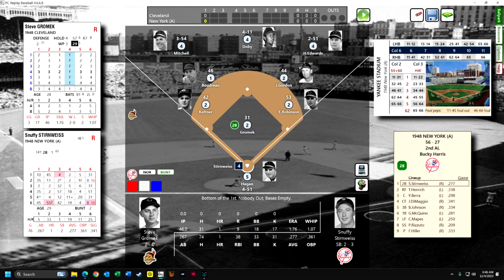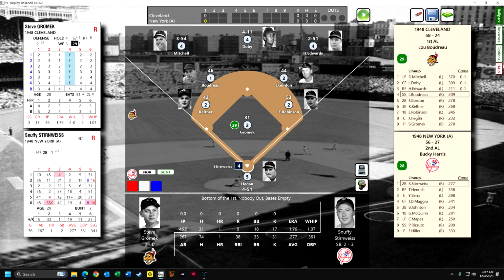Stirnweiss is having a very good year, and they traded Joe Gordon from the Yankees to Cleveland, and they thought he was washed up. And Stirnweiss, who I think led the league in hitting during the World War II years, is hitting .277. Joe Gordon came back, and let's see, I guess I can't click on him yet.